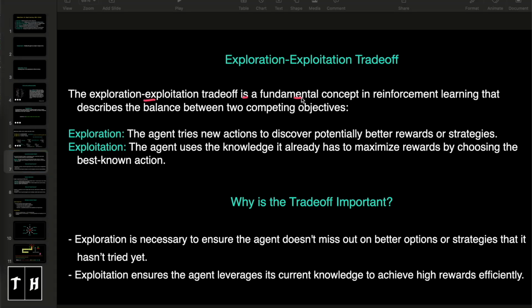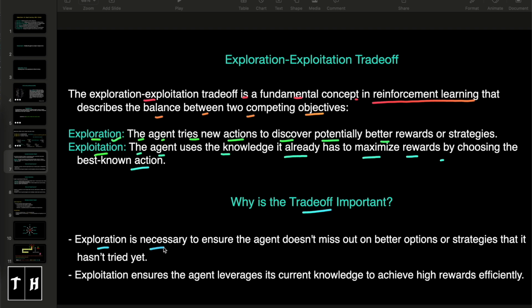Exploration-exploitation trade-off is a fundamental concept in reinforcement learning that describes the balance between two competing objectives, exploration and exploitation. In exploration, the agent tries new actions to discover potentially better rewards or strategies. And in exploitation, the agent uses the knowledge it already has to maximize rewards by choosing the best known action. Before we look into the example, let's understand why the trade-off is important.